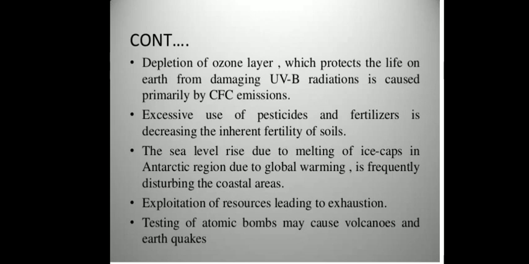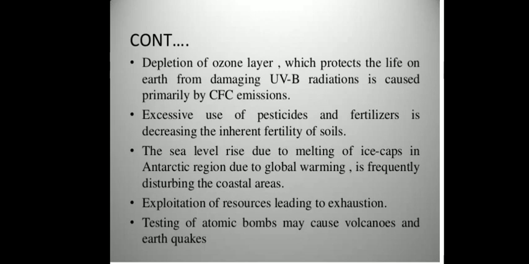primarily caused by the emission of CFC, means chlorofluorocarbon, through various equipment present at our household. For example, refrigerators and air conditioners are responsible for the release of chlorofluorocarbon in the environment, which has led to the depletion of the ozone layer.